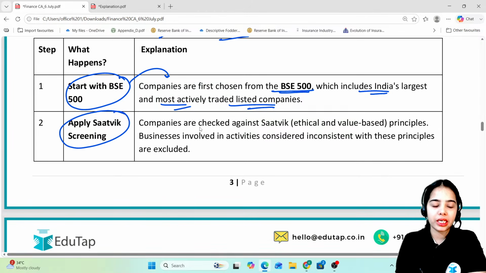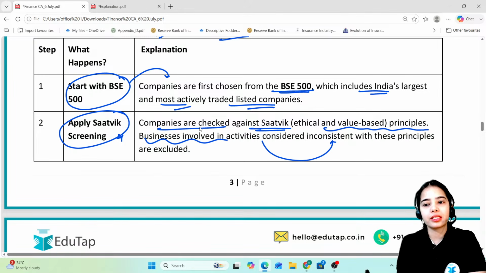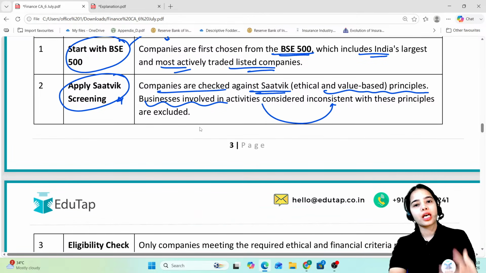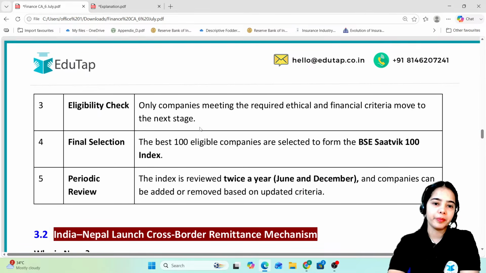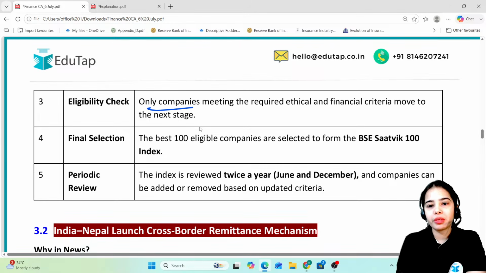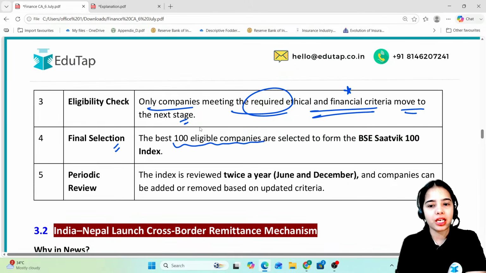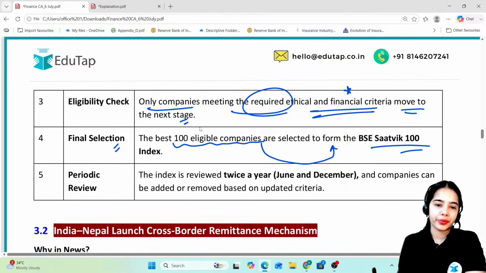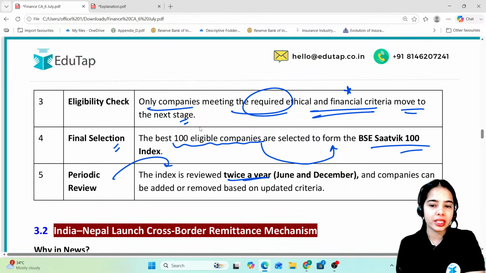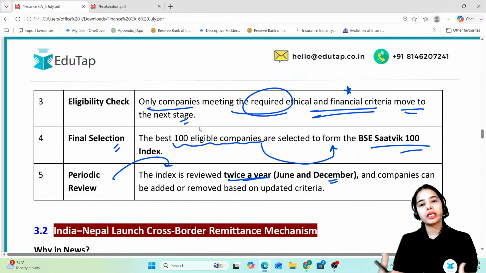Then apply Satvic screening. Companies are checked against Satvic, that is ethical and value-based principles. Businesses involved in activities considered inconsistent with these principles are basically excluded. So if a company is following the Satvic principles, ethical and value-based principles, then only those companies will be included under Satvic. Eligibility check: only companies meeting the required ethical and financial criteria and the value-based criteria move to the next stage, and final selection is the best 100 eligible companies are selected to form the BSE Satvic 100 index. Periodic review happens, and twice a year, June and December, there is the reconstitution of the index.